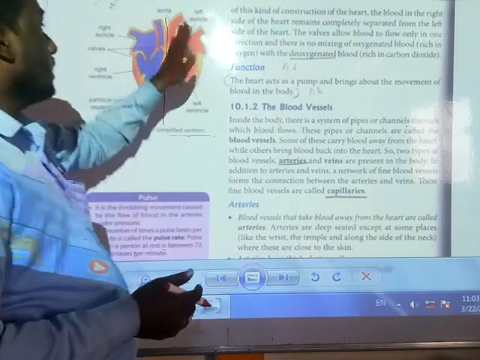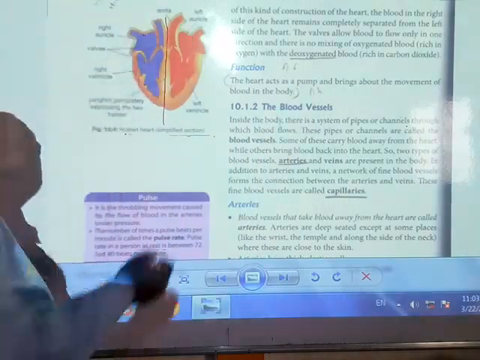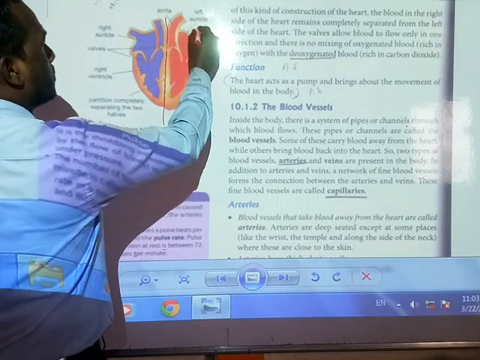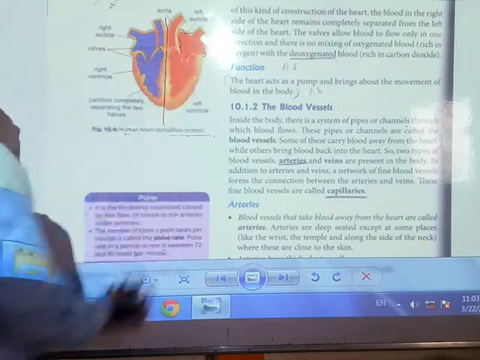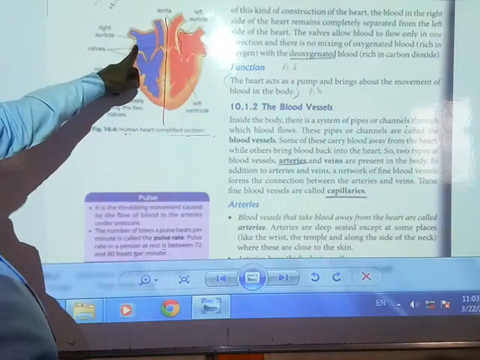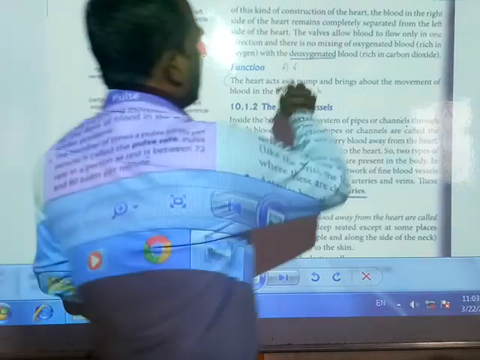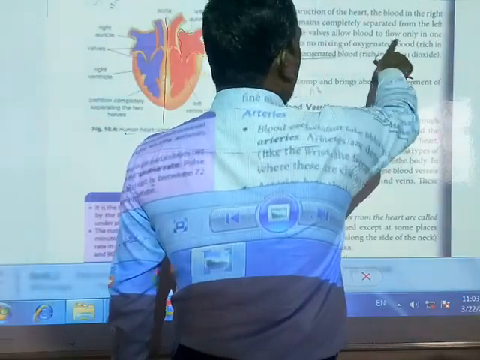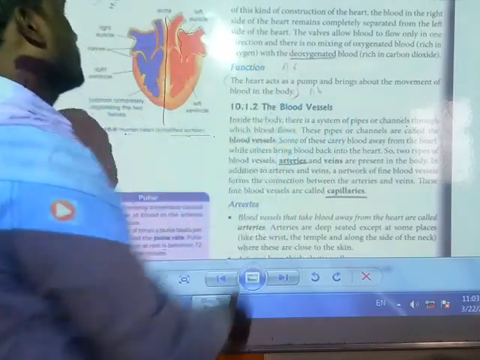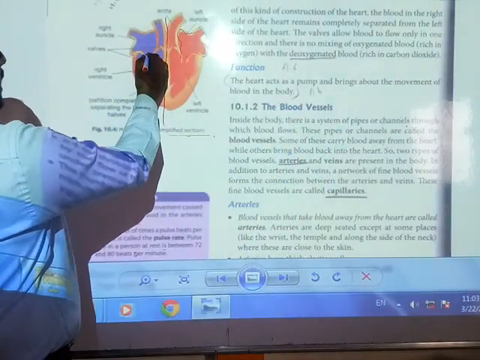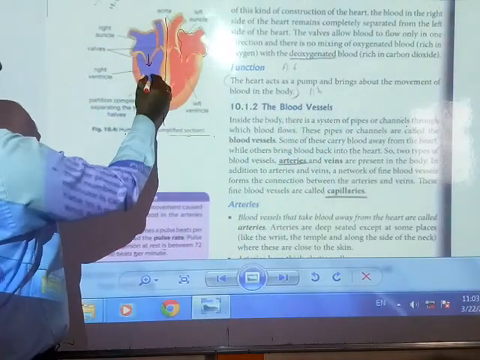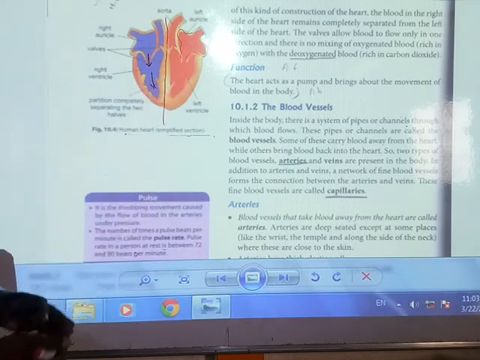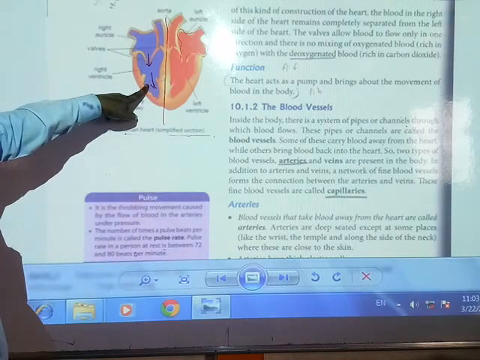This is the left auricle and this is the right auricle. The valves allow the blood to flow only in one direction. Through this valve the blood will come from the right auricle to the right ventricle.